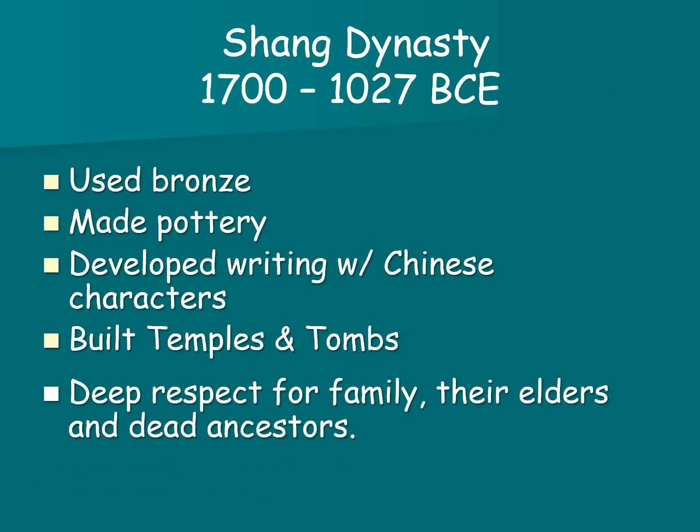During the Shang dynasty, they created bronze. They had some of the most elaborate bronze work that we've seen in the ancient world. They created pottery, so we know that they were storing food and water. They developed a writing system. We call it Chinese characters. They built temples to their gods and tombs to their royals. They had a deep respect for their family, their elders, and their dead ancestors, but they lacked strong leaders.